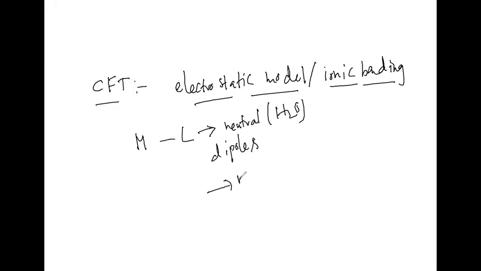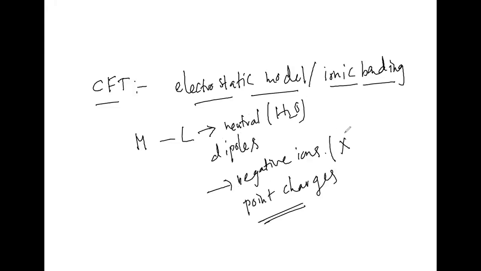Suppose it is a negative ion, that time we call it point charges. What do we call it? Point charges. In case of negative ions, it is point charges.